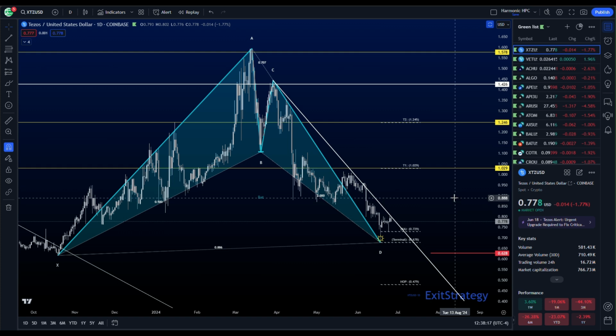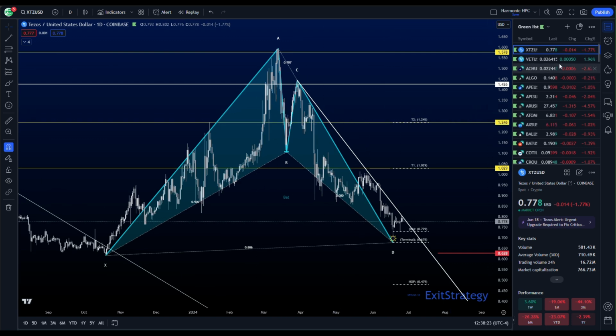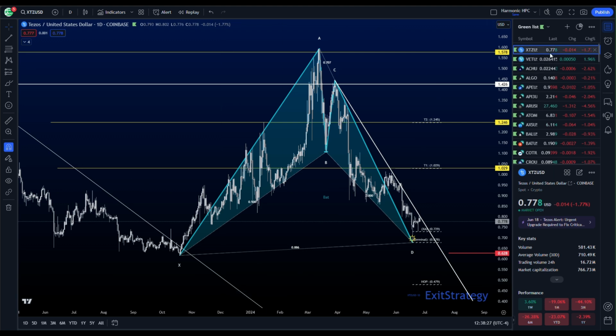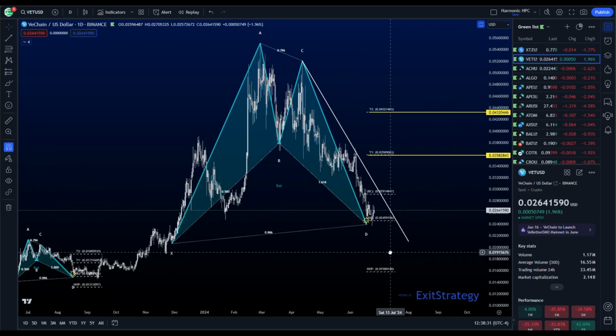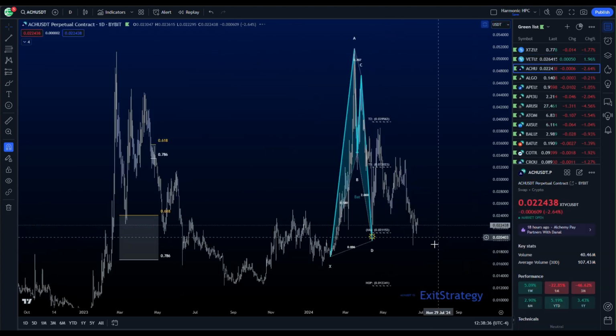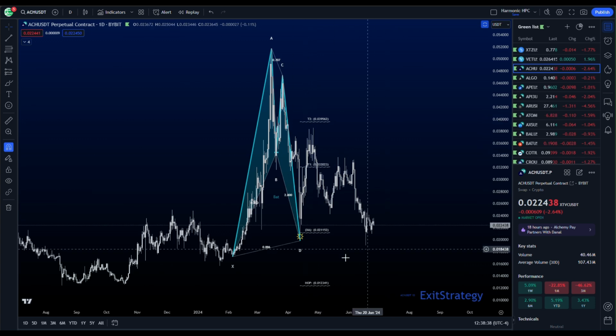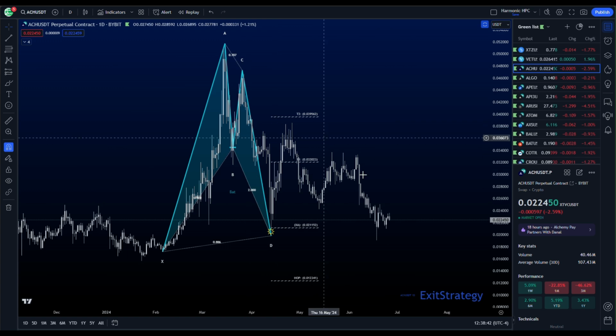Make this quick. 60 altcoin daily patterns forming on the daily time frame. Let's see if we can do it in 60 seconds. First up is XTZ. XTZ has a daily bat pattern. VeChain also has a daily bat pattern on the daily range. ACH is back into the PRZ after a type 1 of this daily bat pattern. Let's see if we can make it a type 2.